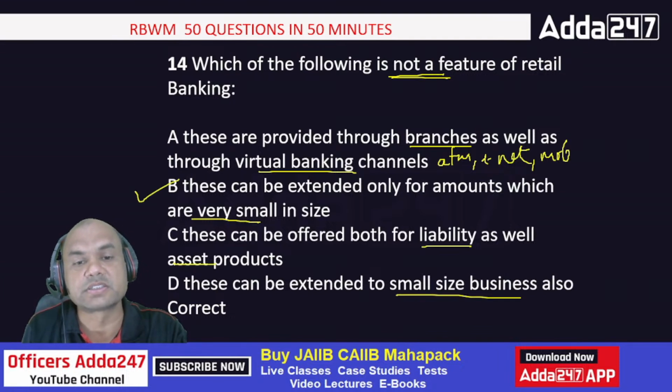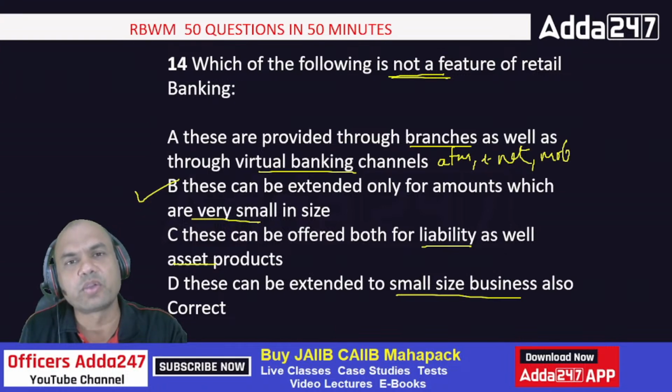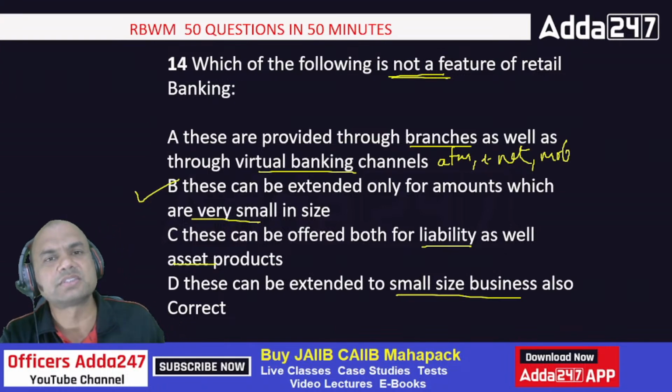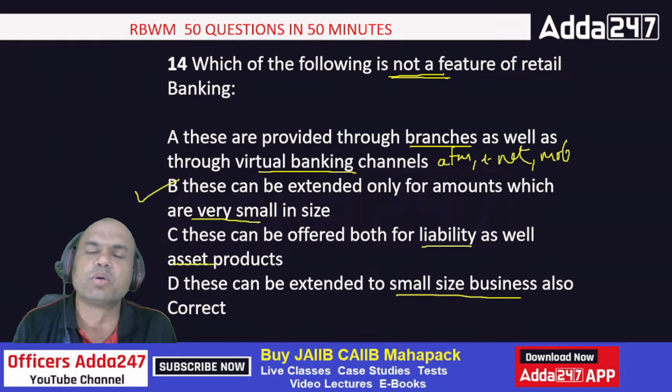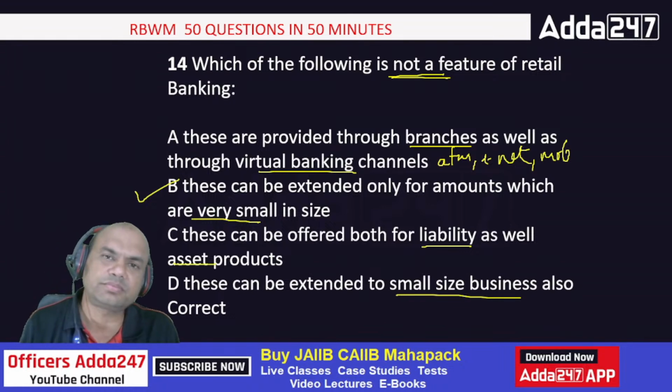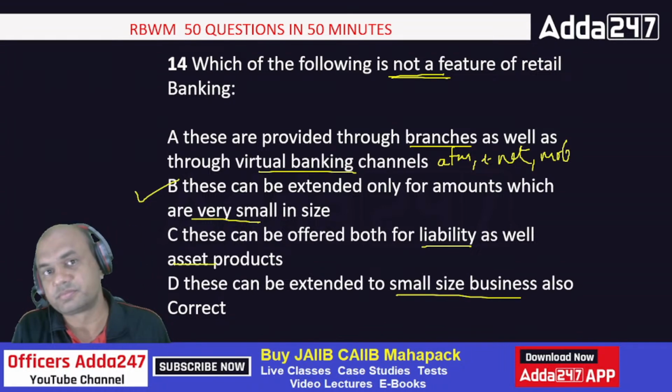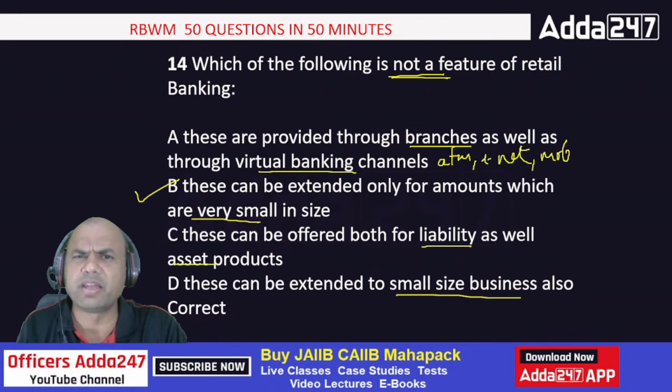Very small size. Does retail banking only deal in 50,000, 1 lakh nowadays? What is the home loan category in Mumbai? Tell me. Delhi. I'll talk about these two cities, Mumbai, Delhi, because the housing cost over there is huge.